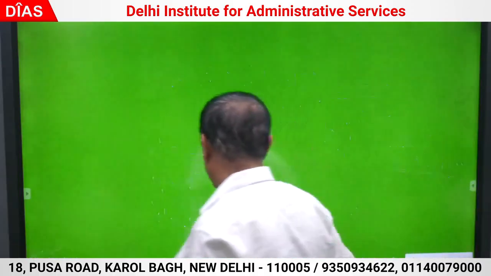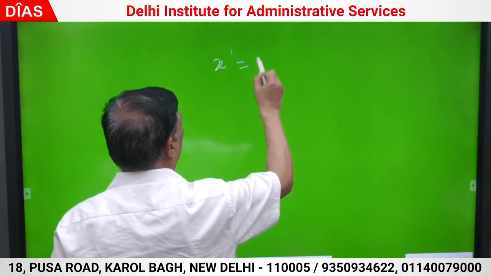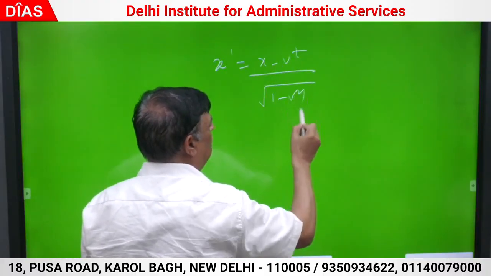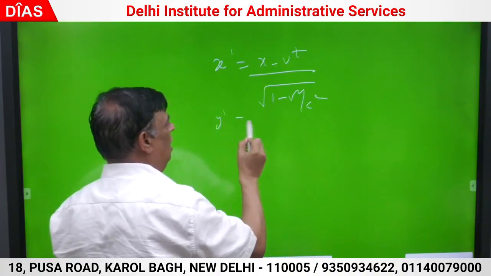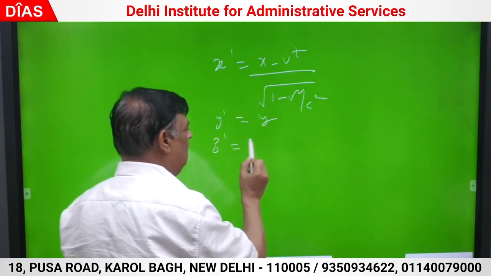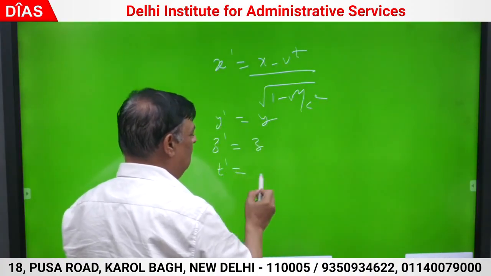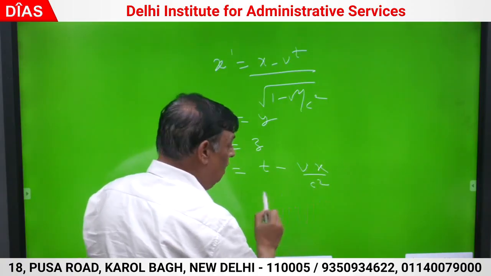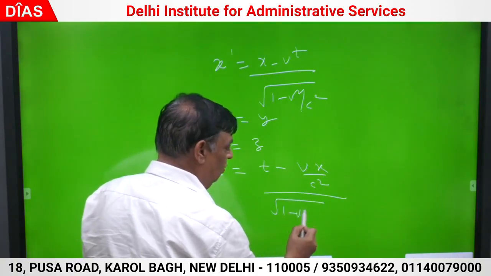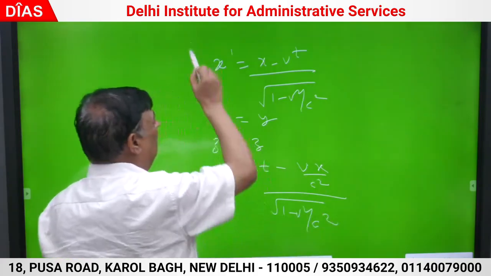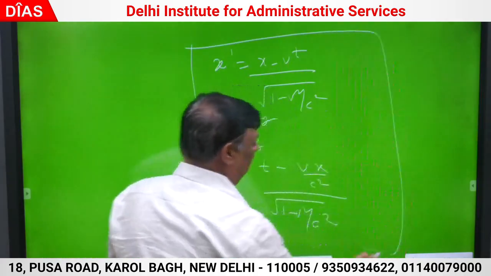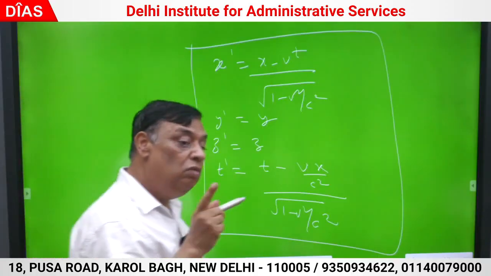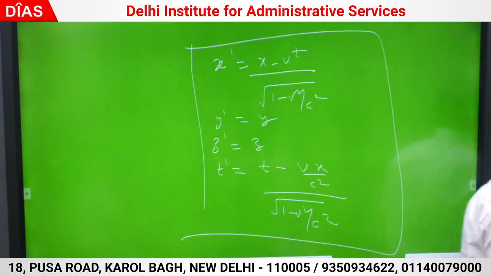So I am just rewriting: x dash is x minus vt upon root 1 minus v square by c square, y dash is y, z dash is z, t dash is t minus vx by c square upon root 1 minus v square by c square. They are called Lorentz transforms.